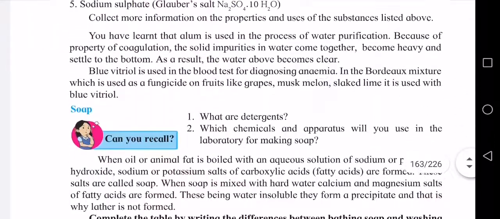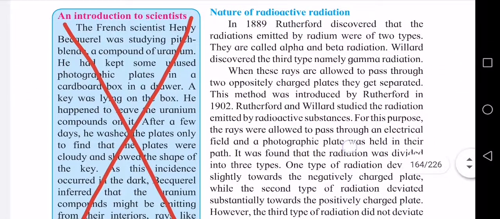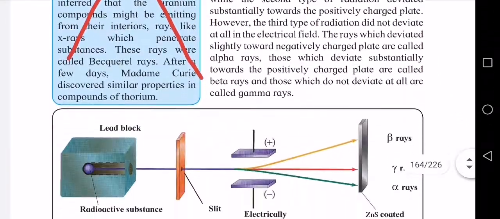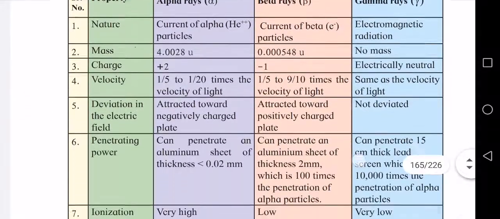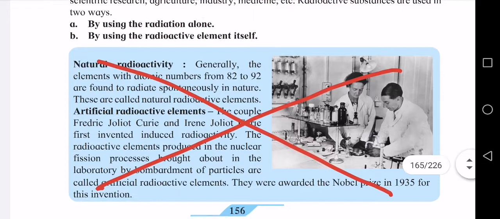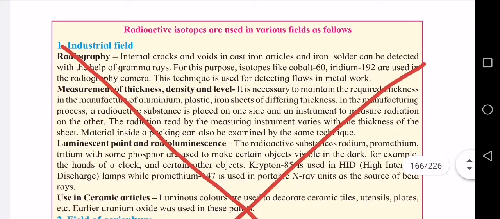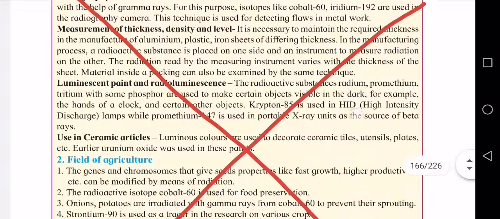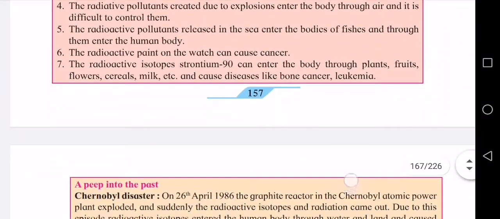Okay, then next we go to further page 155, an introduction to scientist, you cancel. And this also an introduction to scientist, you cancel, page 155. Then next 156, this full box, natural radioactivity and artificial radioactive elements, you cancel. Then radioactive isotopes, this full yellow paragraph from page 157, you cancel.